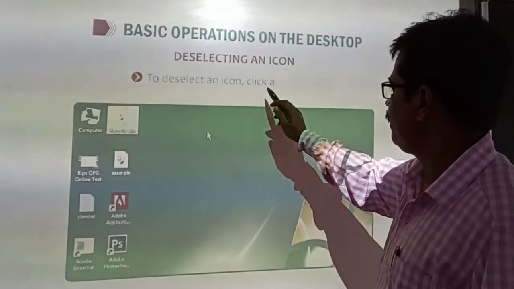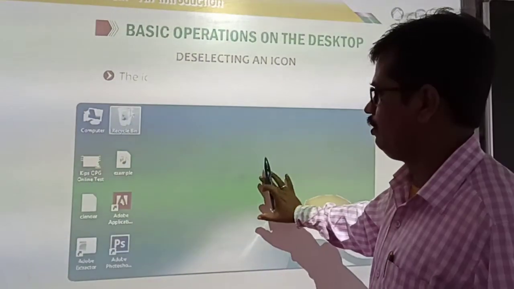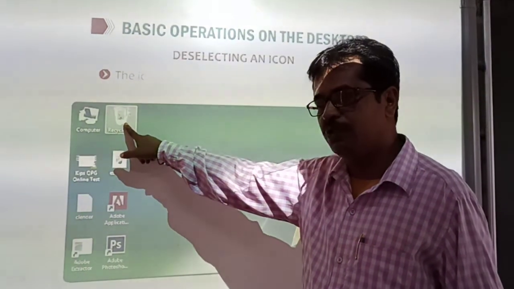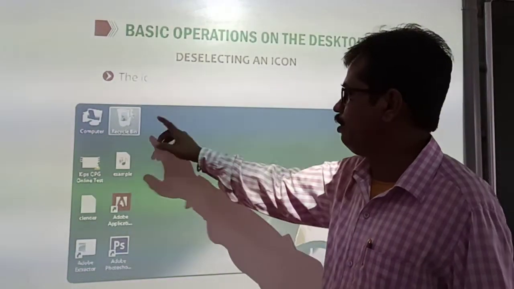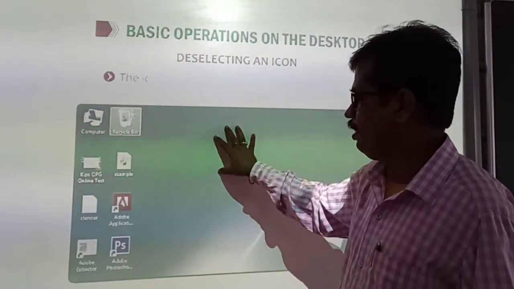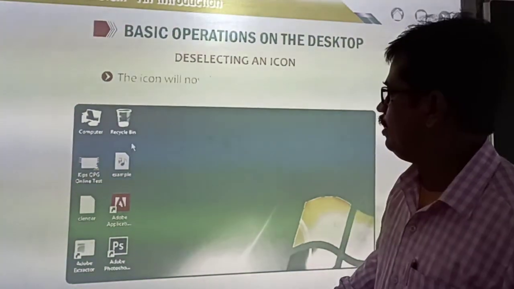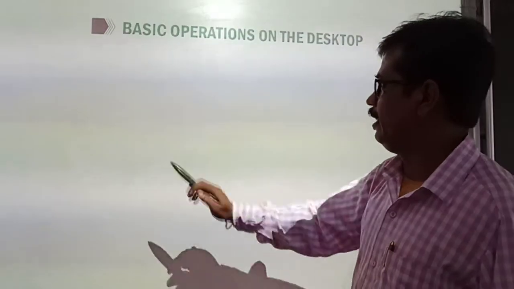Now deselecting an icon. To deselect an icon, click away from it. Just click anywhere in the blank area. Suppose you have selected this by single click. If you don't want it selected, just click outside of it, anywhere in the blank area of the desktop. That icon will be deselected again. The icon will now be displayed in its original form, which means it is deselected.